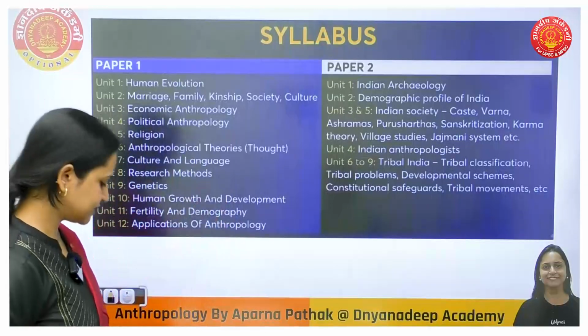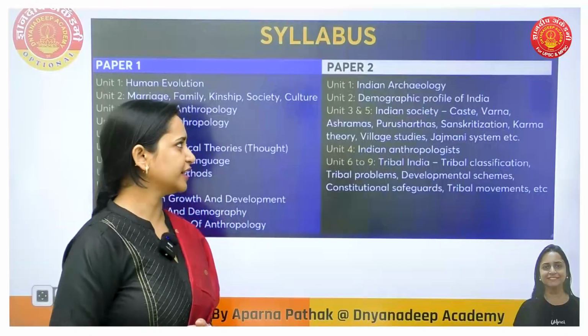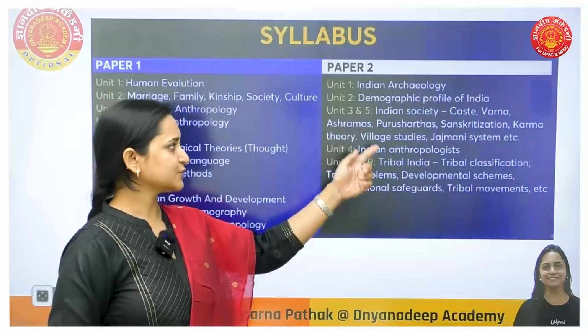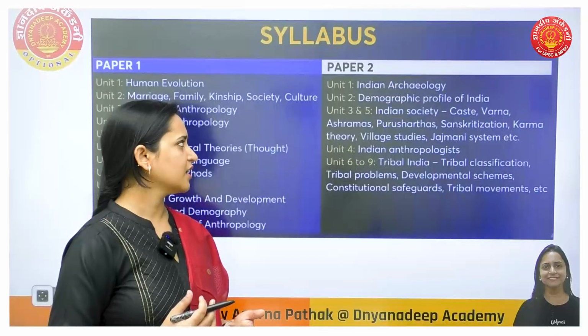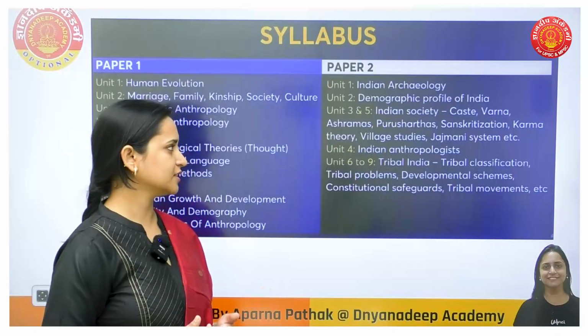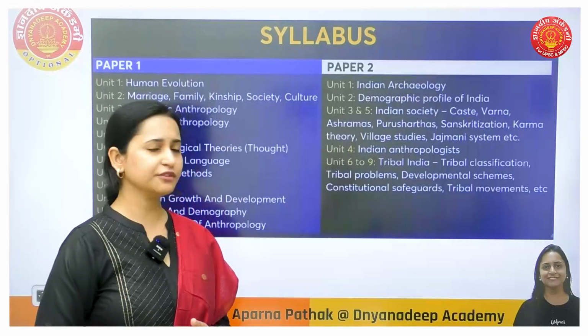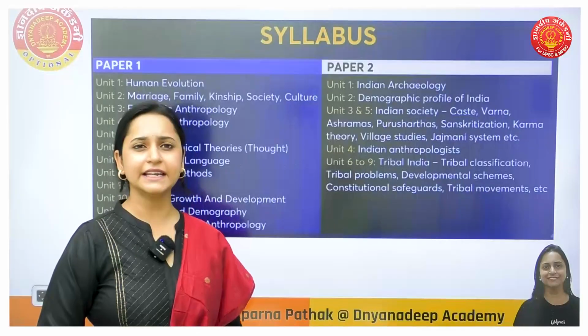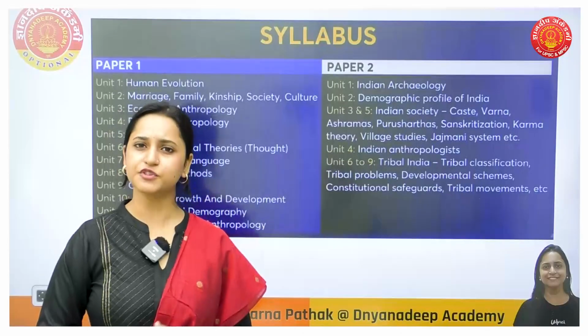And then paper 2 consists of Indian archaeology, the demographic profile of India, and Indian society. There you have caste, varna, ashrams, purusharthas, the jajmani system, village studies, all those things. Unit 4 consists of Indian anthropologists, and from unit 6 to 9 we have tribal India.